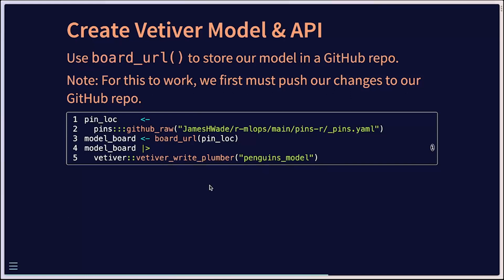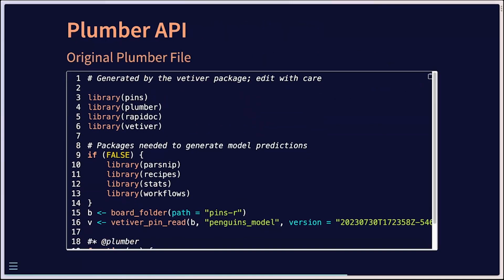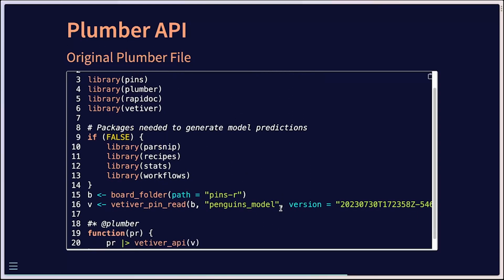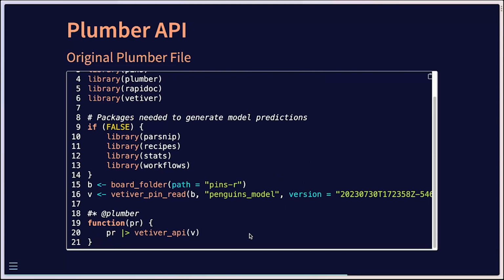And because of that, we need to take the original plumber.R code that was written for the local board and update it so that it can use the one that's stored in the GitHub repo. So rather than speak abstractly, let me show you exactly what I had to go and change here. Most of the code did not have to change at all. This is specifying the libraries that we need for the API, as well as the modeling libraries in order to make the prediction. So relatively simple. This does a lot for us, and produces this API that we can then go and call later.